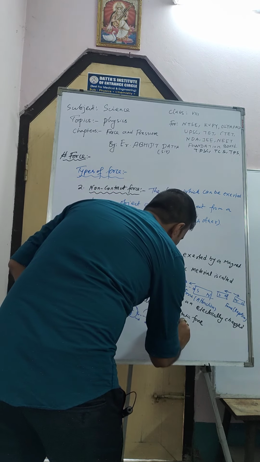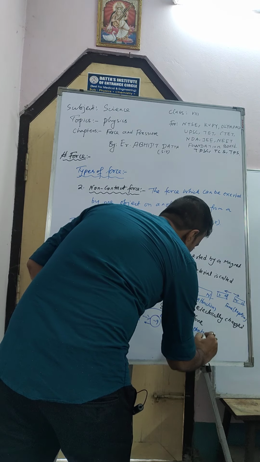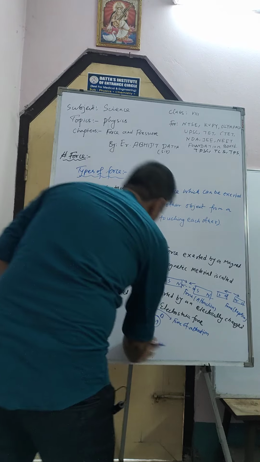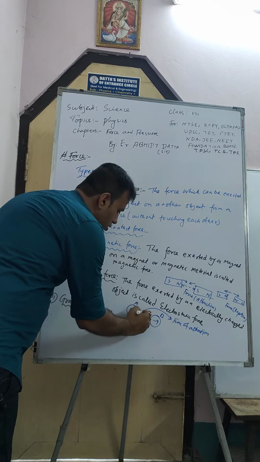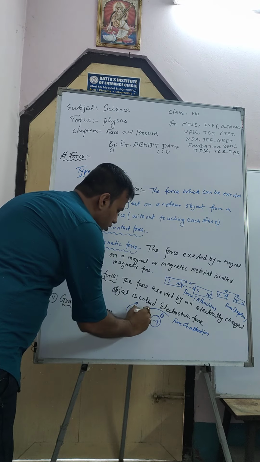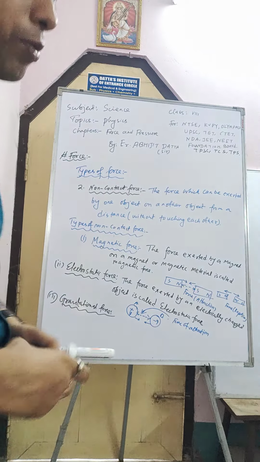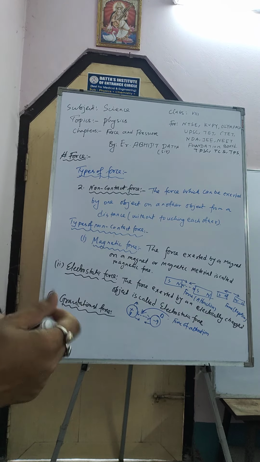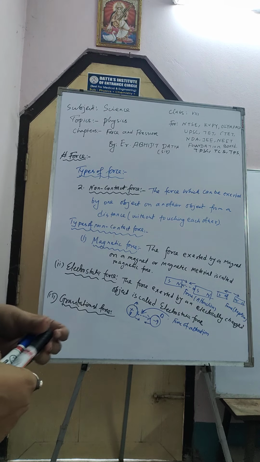There will be one force of attraction. Now what is gravitational force? The gravitational force is the pull exerted by a massive object, the pull exerted by a mass, is called gravitational force.